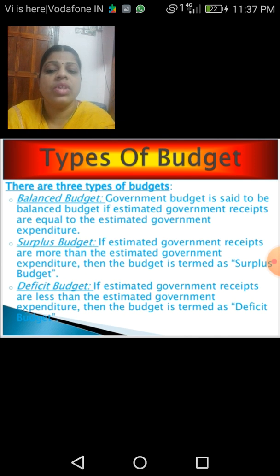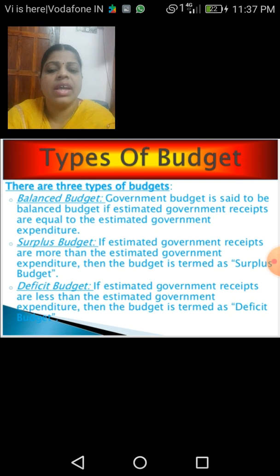So there we have to maintain a balance between the government receipts as well as the government's expenditure. Such a budget is known as a balanced budget. The government budget is said to be balanced if estimated government receipts are equal to the estimated government expenditure.